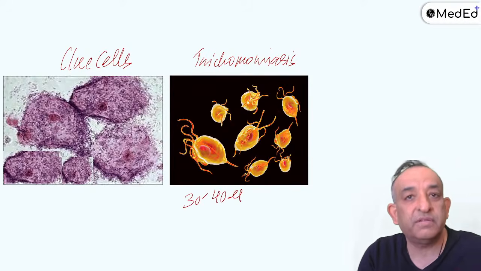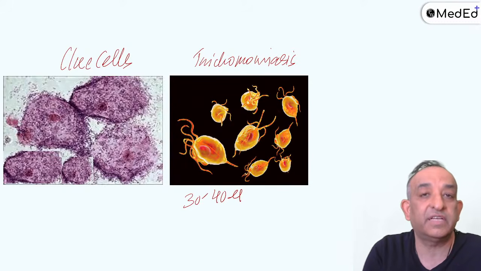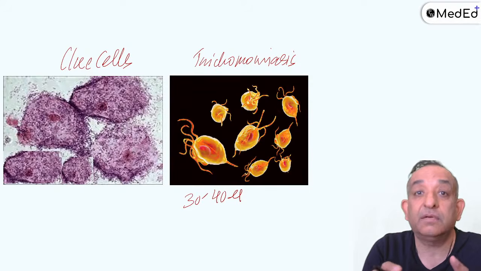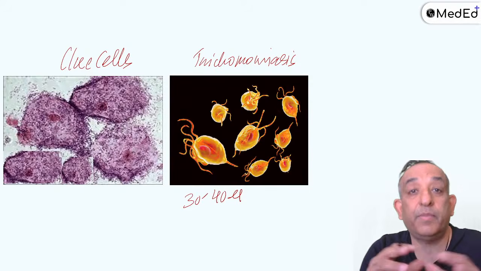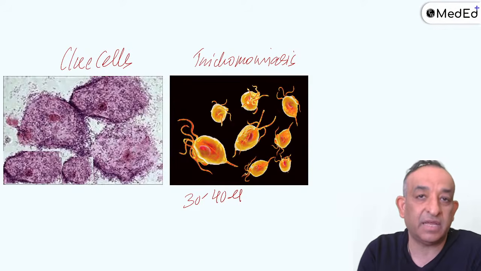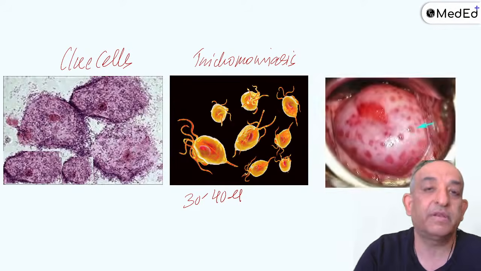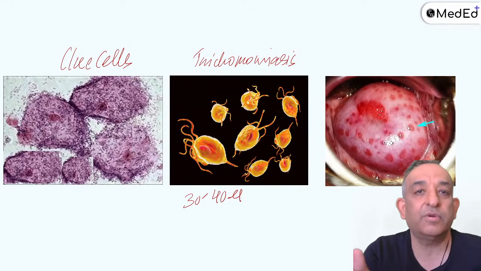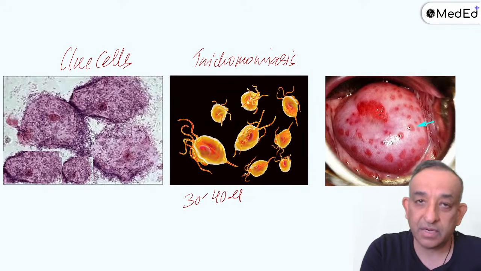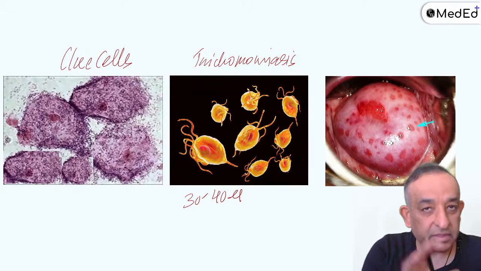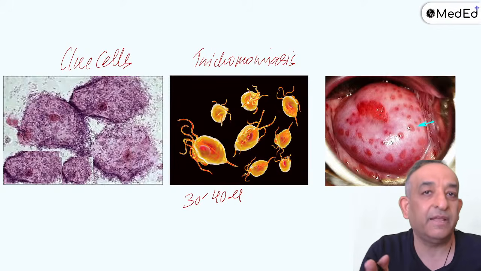So when they keep moving around in the vagina, they cause a lot of inflammation and a lot of irritation, and that's why the inflammation makes the vagina red. So vaginitis, colpitis, and they're red macules. So we also call it colpitis macularis, which is basically the strawberry vagina and the strawberry cervix, which you see. Please, if the vagina is having a strawberry kind of pattern, the cervix will also have the same pattern. Don't think that if the vagina is strawberry, the cervix will be mulberry. Please, I don't know why you guys keep getting confused.